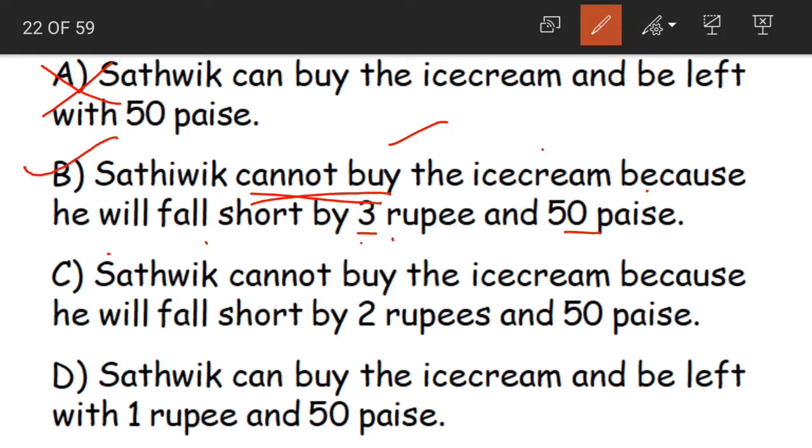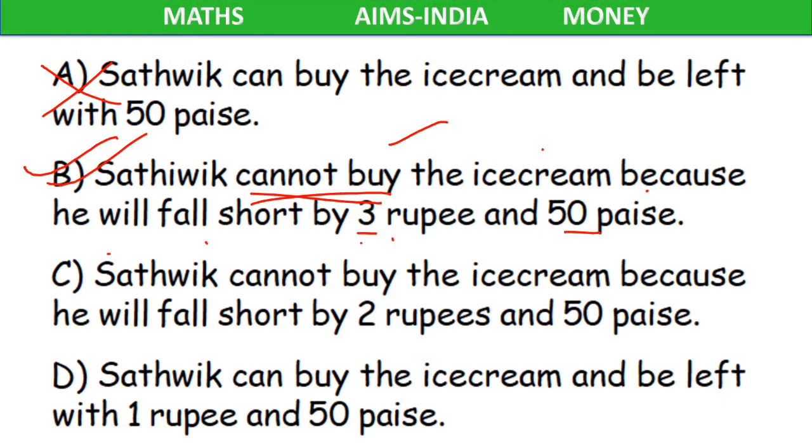Yes, this is our correct answer. He will fall short by 3 rupees 50 paise. So he cannot buy the ice cream.